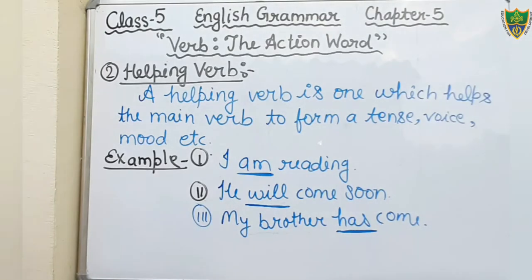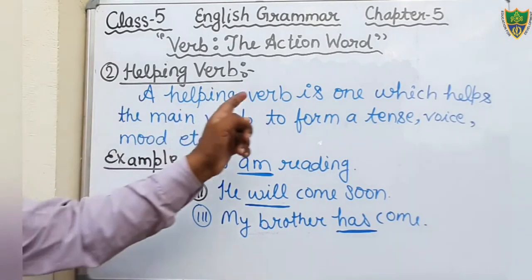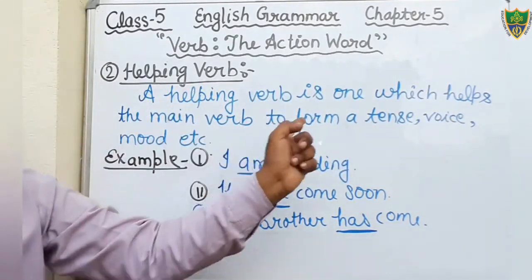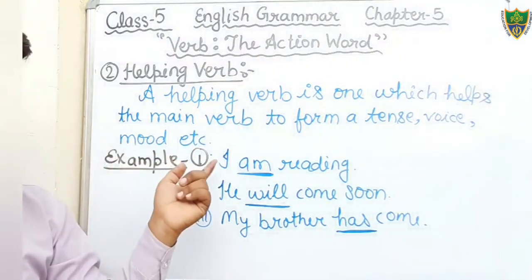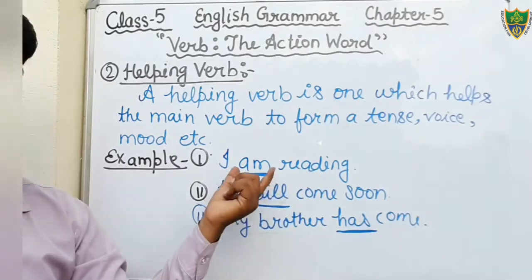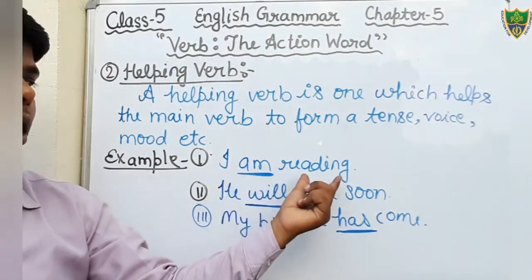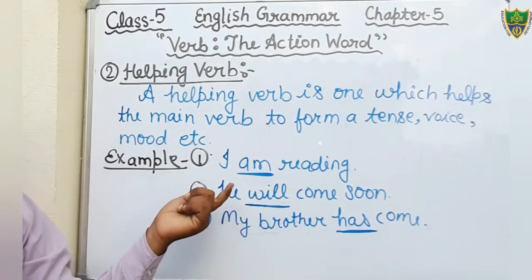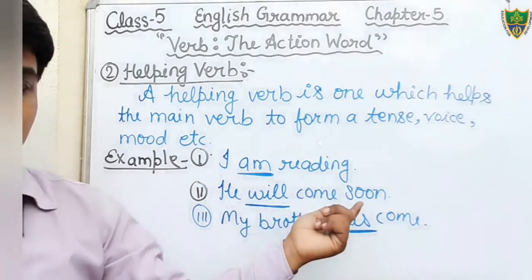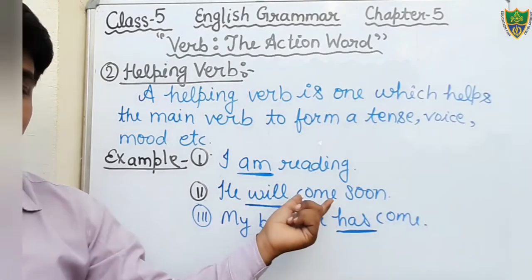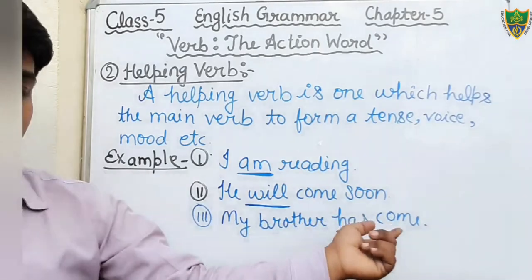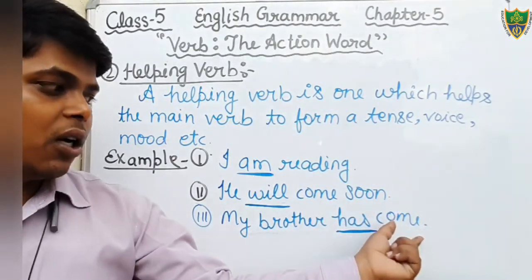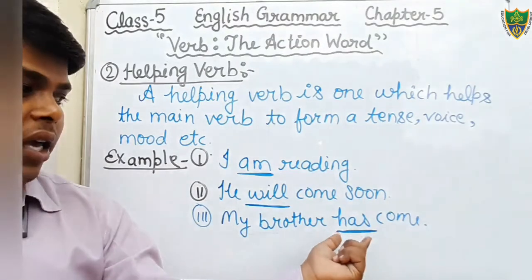Okay, students, so we can see here the definition, the meaning of helping verb. What is helping verb? A helping verb is one which helps the main verb to form a tense, voice or mood, etc. For example, I am reading. In this sentence, the word am is the helping verb and the word reading is the main verb. He will come soon. In this sentence, the word come is the main verb and will is the helping verb. My brother has come. In this sentence, the word come is the main verb and the word has is the helping verb.